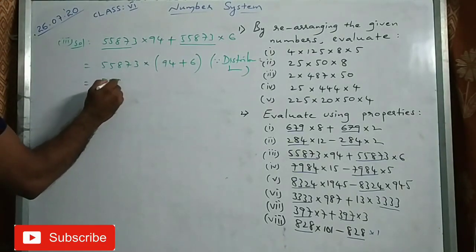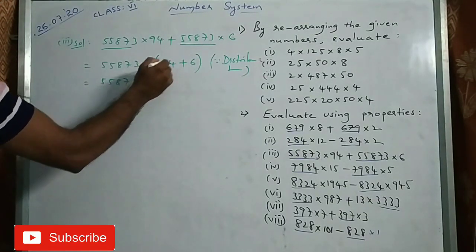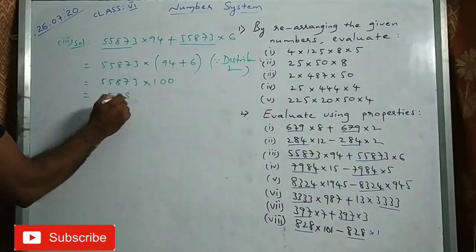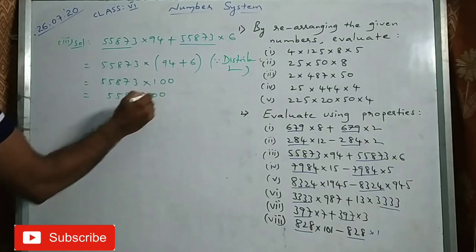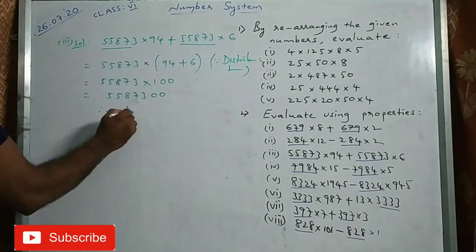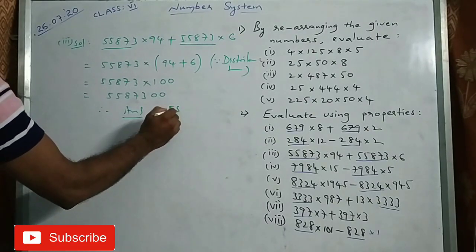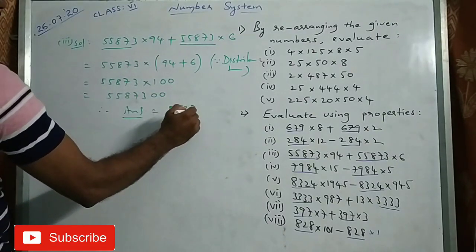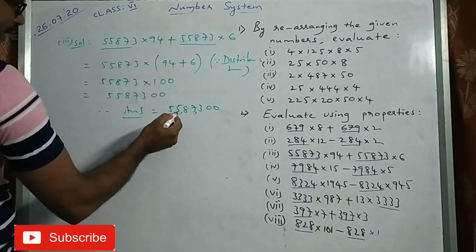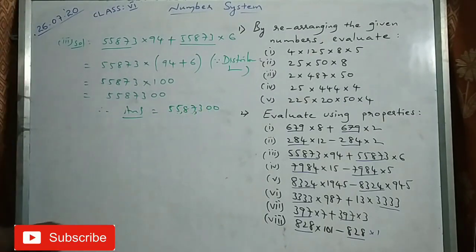So 55873 into 94 plus 6, I know that is 100. So it is easy to calculate: 873, put 2 zeros. Given number followed by 2 zeros, that is my answer. So what is the answer here? 5587300. So how do you read this number? 55,87,300. That is the answer.